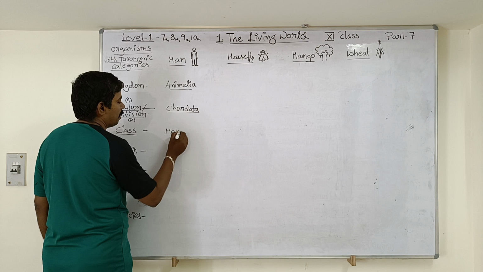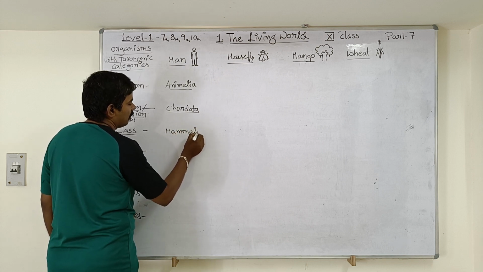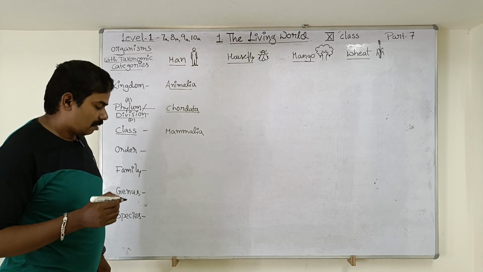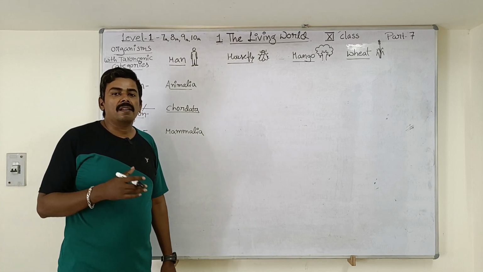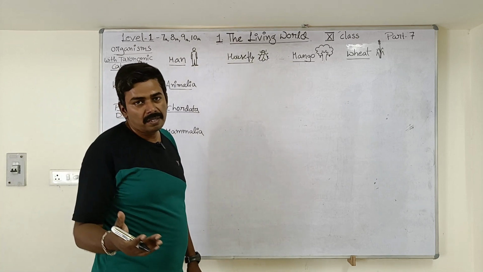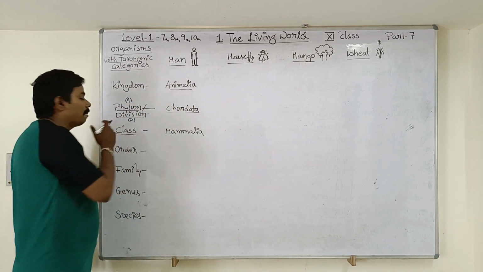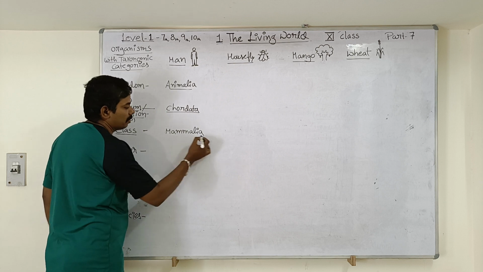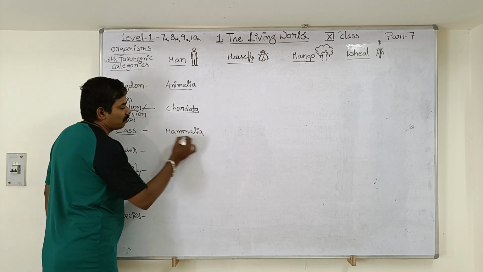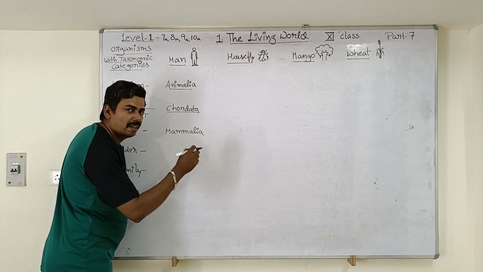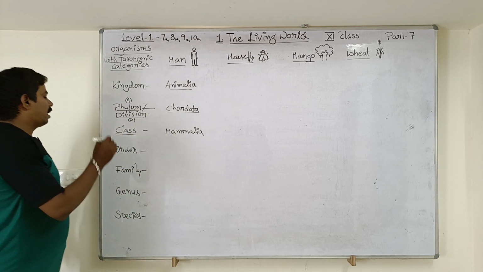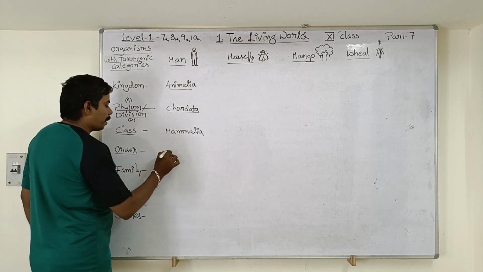Mammalia, because he is one of the milk giving animals. The species of man gives milk to their young ones. That's why man has been kept in the class Mammalia, a taxon which includes all milk giving animals. Next, order.